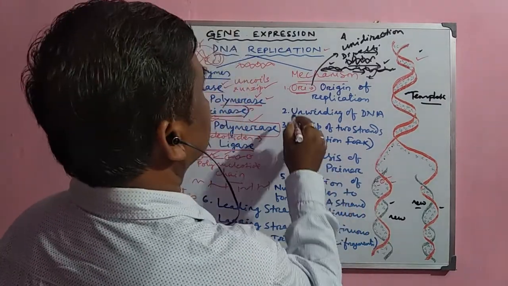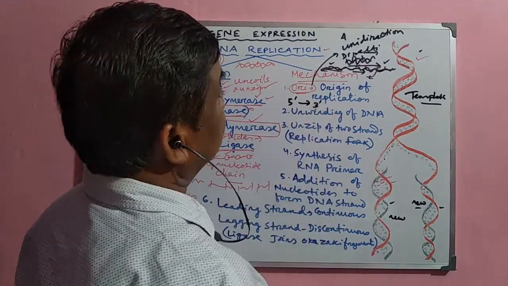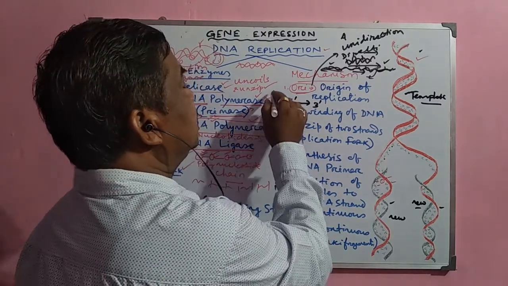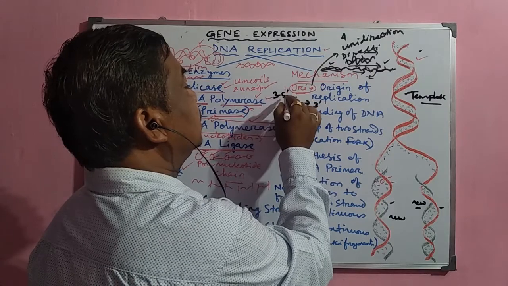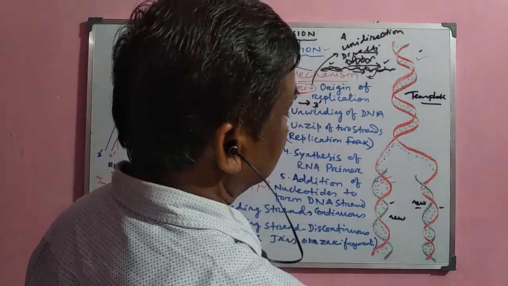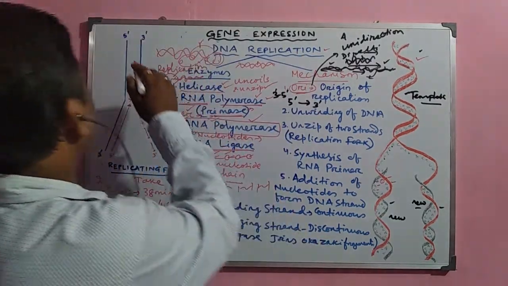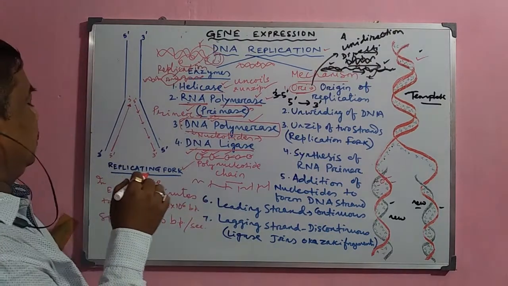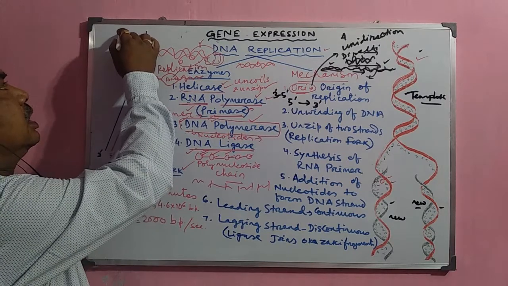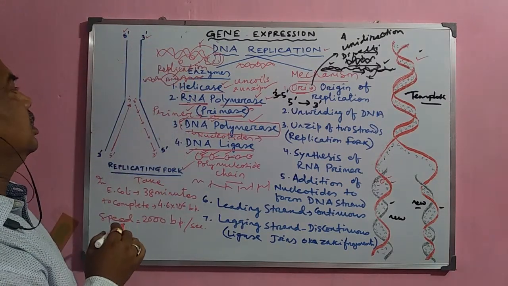Always this process goes from 5' to 3'. That means the template must be 3' to 5', and this 3' to 5' template will form the 5' to 3' new strand. Now look at the chain in the simplest form. Suppose this is the DNA strand, having the 5' end here and the 3' end here.